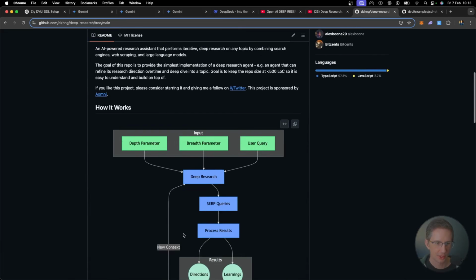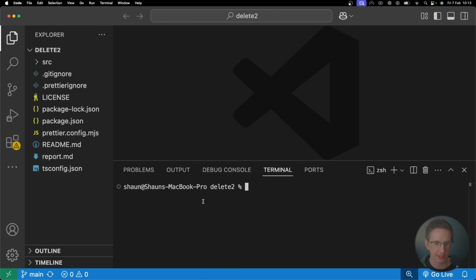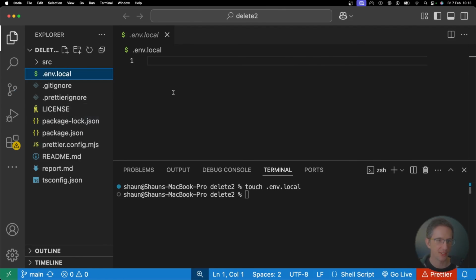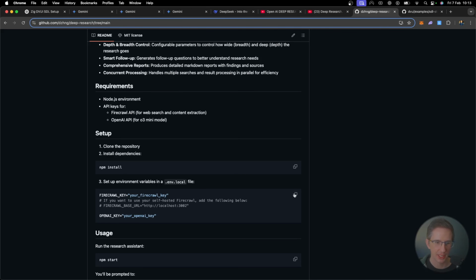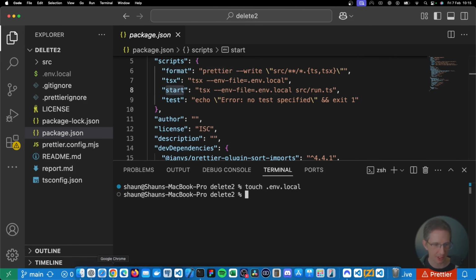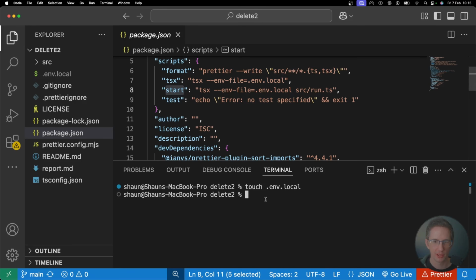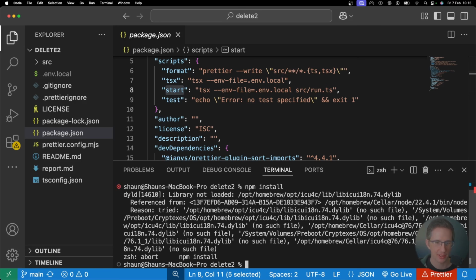Right, great. So what did he say the env file needs to be? .env.local. So let's just do touch .env.local, and it should appear here. Here's our .env. So all I need to do is put in my Firecrawl key and my OpenAI key. We need to do npm install, I believe. Let me just check the GitHub instructions here. So yeah, npm install. Great. Let's go and do that.